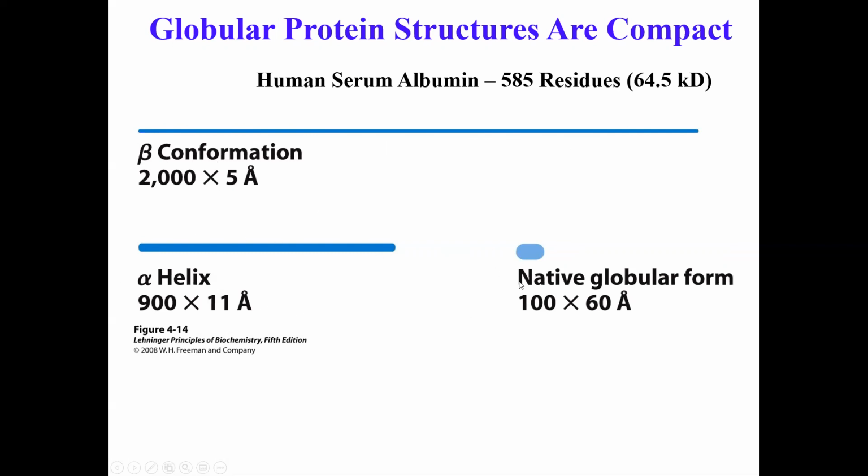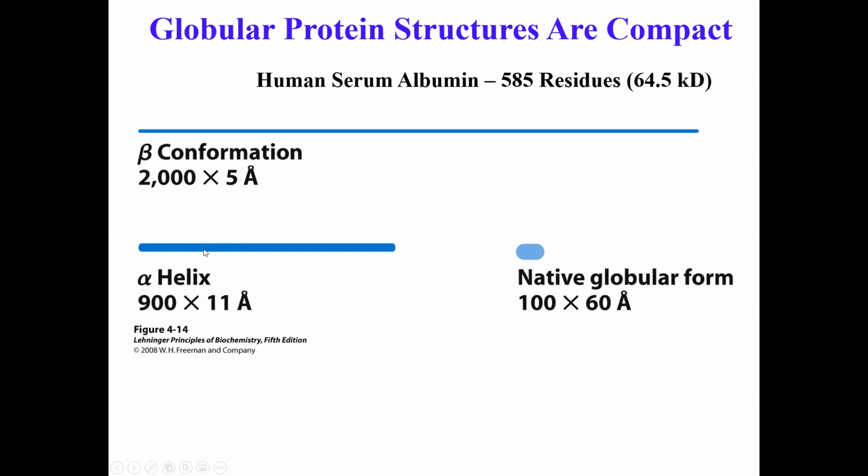Now, if you were to arrange all of these amino acid residues, 585 of them, into alpha helical structures, then you will be able to make them a little more compact, so that the area will be 900 times 11 angstrom.